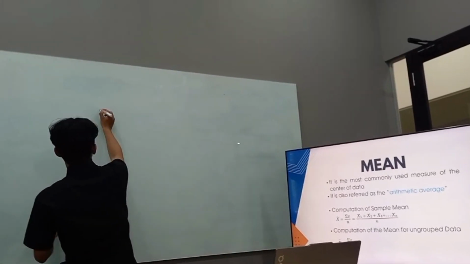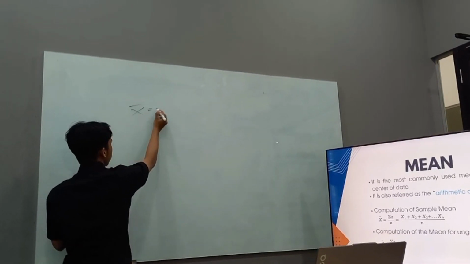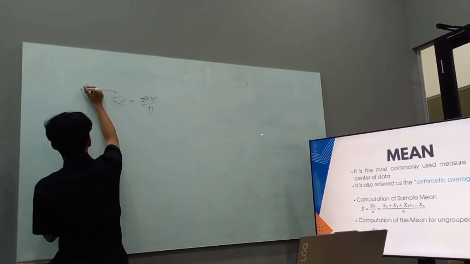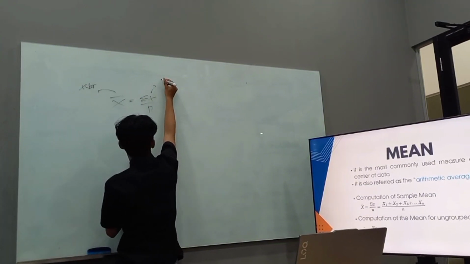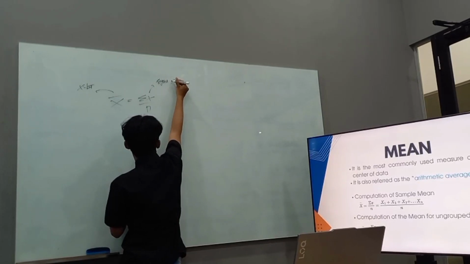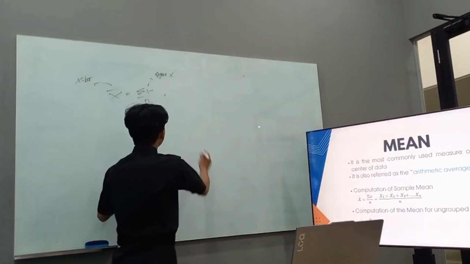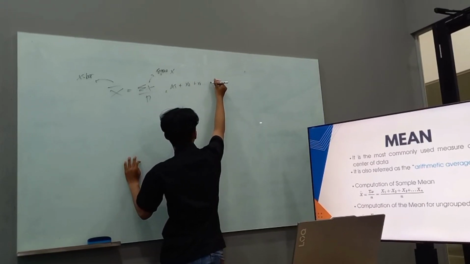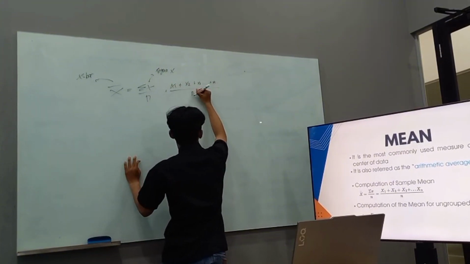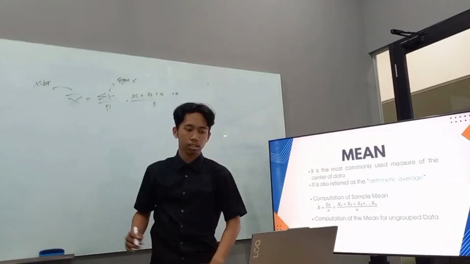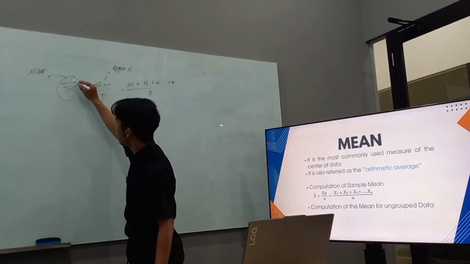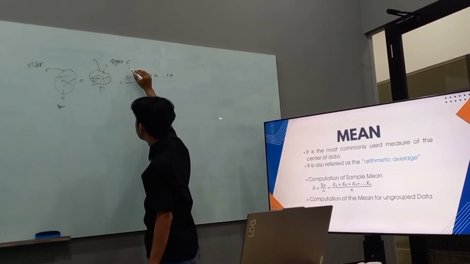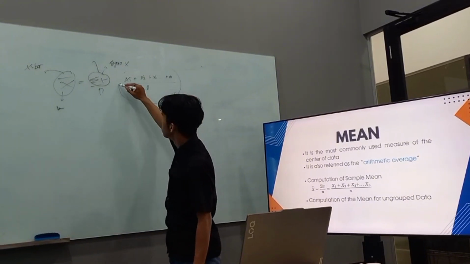We call this X bar, and this is sigma x, and this is n. The formula is X bar equals sigma x, which is x1 plus x2 plus x3 and so on up to xn, over n.